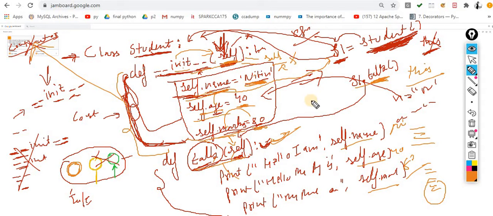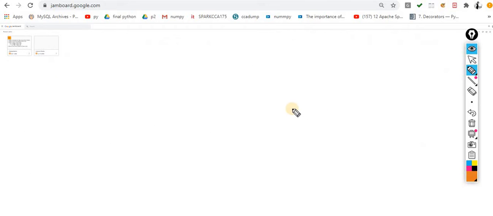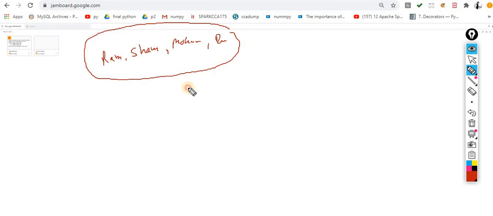How can that be? Inside the class, just understand this step as well. Suppose these are Ram, Sham, Mohan, Rohan. These are the students of CSC, class of 3rd semester, section B. So this is the name of the class, and here Ram is an object of the CSC class.